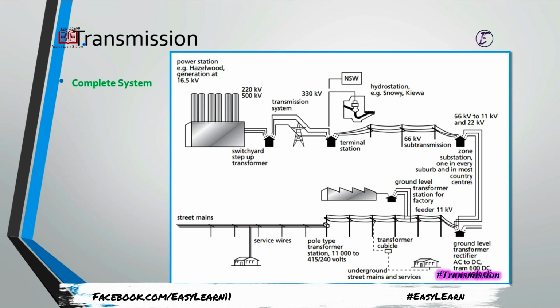So this is the flow chart diagram where we can easily see the power generation, where we are generating the power at 16.5 kilovolt, or simply say 20 kilovolt suppose, and we are making a high transmission. Then with the help of the step up transformer, we increase the voltage level to 220 or 500 kilovolts. 500 kilovolt means 500,000 volts. Then it is transmitted to the terminal station, where we reduce it to 66 kilovolt for the sub transmission system.